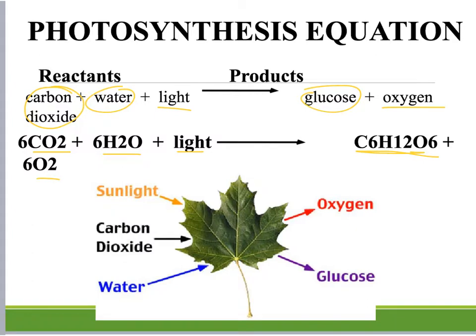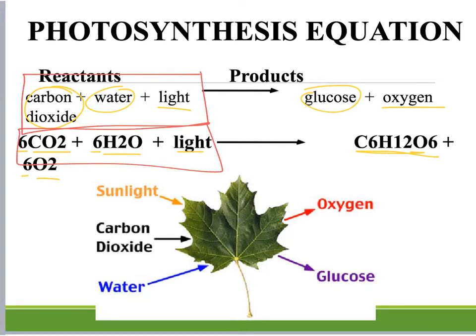Now, you may have noticed there's some sixes before some of these things. And what that tells us is we have to have 6 carbon dioxide molecules, we have to have 6 water molecules with light energy to get 1 glucose and 6 oxygen molecules. So you do need to include the 6s when you're writing this down. And then below that, where it says the reactants, the things on the left, carbon dioxide, water, and light, those are the reactants of photosynthesis. The products are glucose and oxygen.